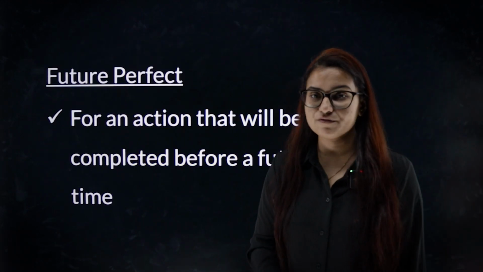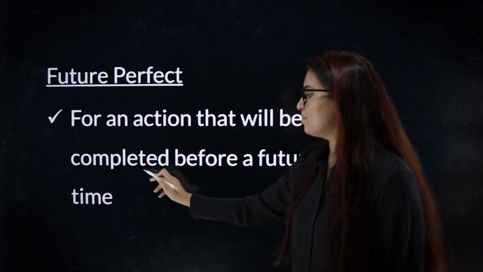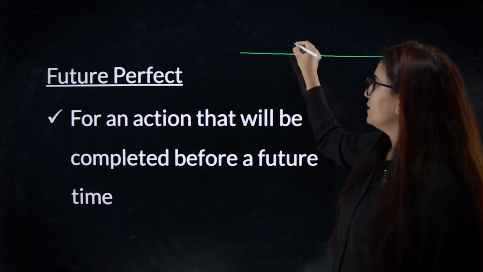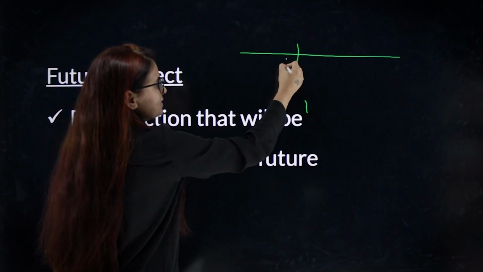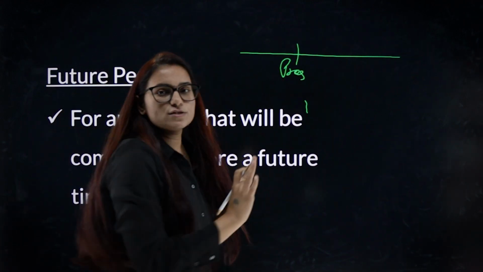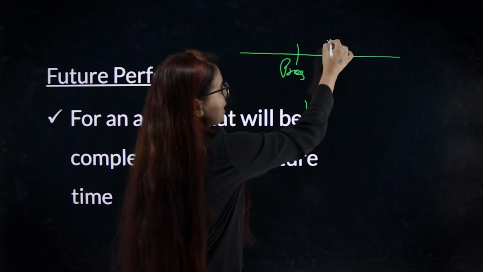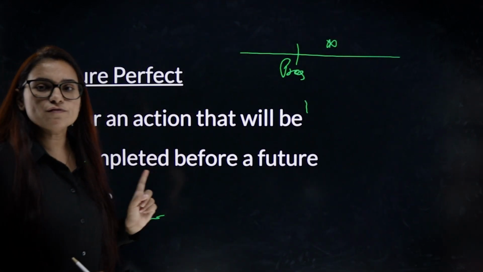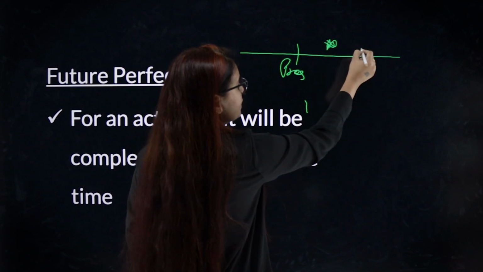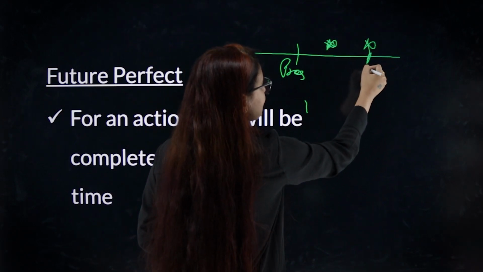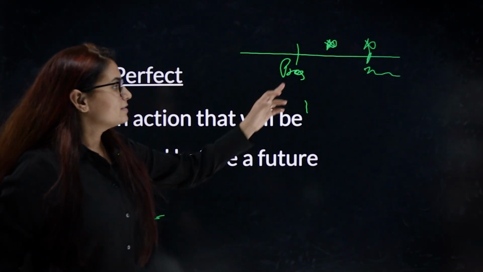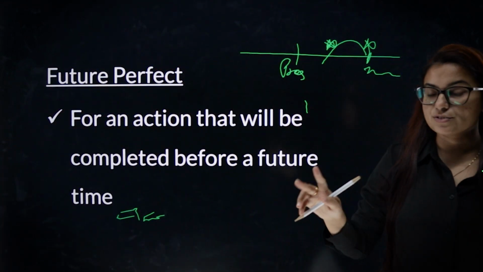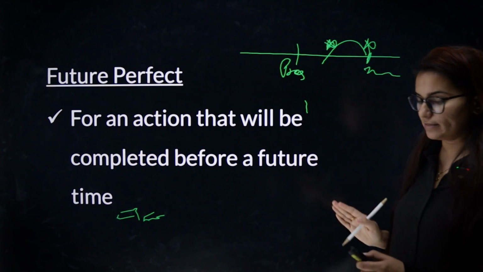Next we have future perfect to talk about actions that will be completed before another action in the future. Let's draw a timeline. This is present tense. Anything beyond this is future. So we are saying that one action will take place in the future, an action that will be completed before a future time. So this action will be over before this timeline. We are talking about two actions, but one action will be over before another action.